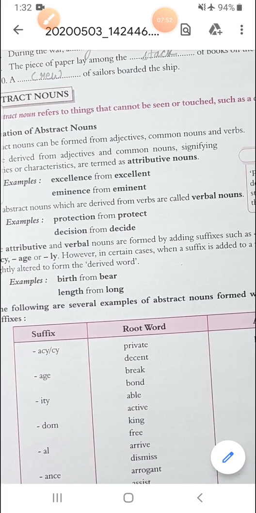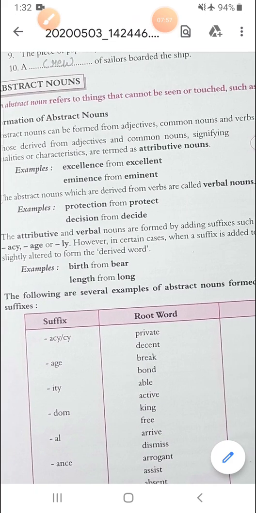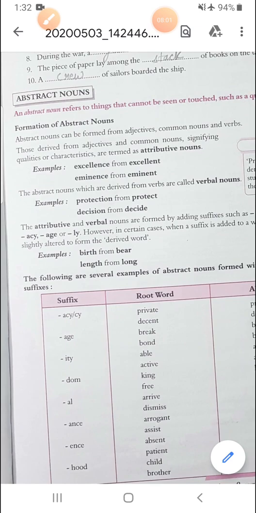Then the abstract nouns which are derived from verbs are called verbal nouns, like protection from protect, decision from decide. Right? In this way, abstract nouns can be framed.